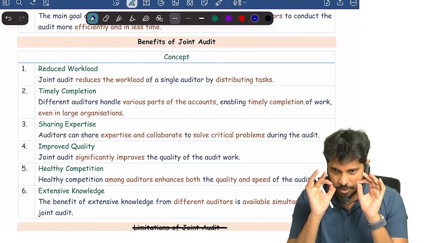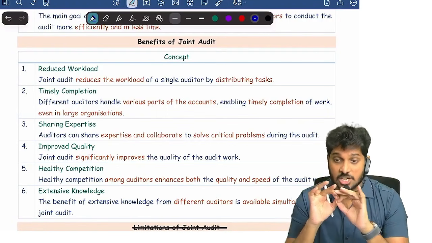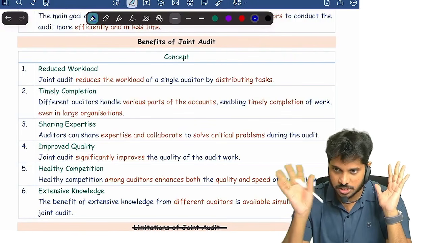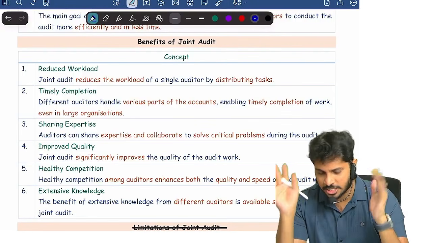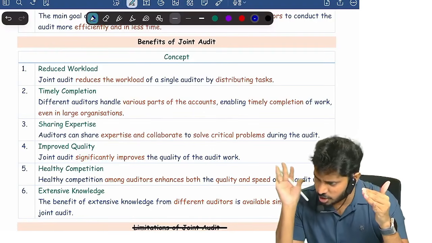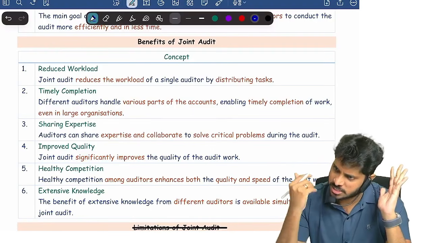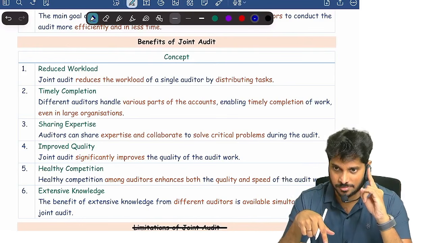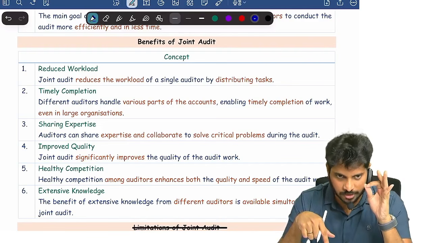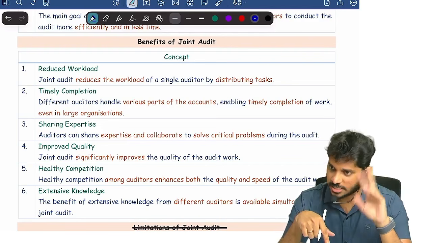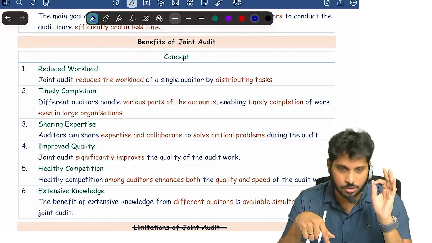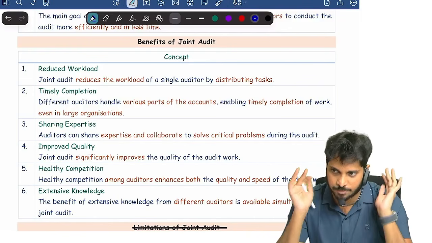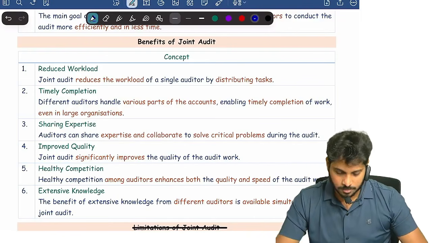Remember, every provision in this particular book is important, equally important. Anything can be asked and everything can be asked. Able to understand? There is no such thing called A classification, B classification. Joint audit was tested, branch audit was tested, company auditor qualifications was tested, disqualification. Remember, from this chapter descriptive questions will be 28 marks. 4 questions of 7 marks will come only from this chapter. Then MCQs will come. Some 8 marks worth of MCQs will come from this chapter. Totally 35 to 36 marks will come only from this chapter. Are you clear? Next.